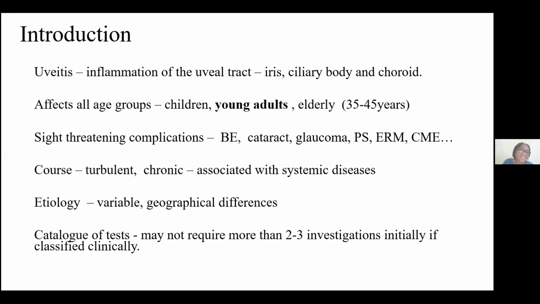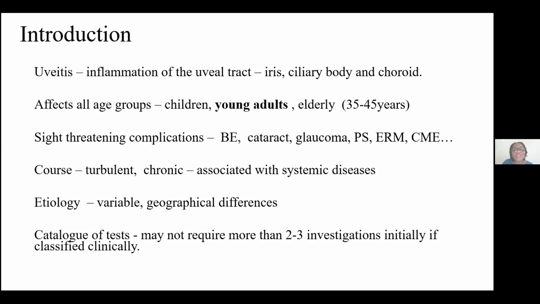And I guess worst of all is that it has variable etiology. It can be caused by a number of things: infections, non-infections, drugs, and trauma. And we have also noted that there are geographical differences in the proportion of likely causes of uveitis. Because of this, there are a lot of tests that may be required that could be useful in determining the diagnosis of uveitis. In fact, a battery of tests, a catalog of tests, whichever one we call it.